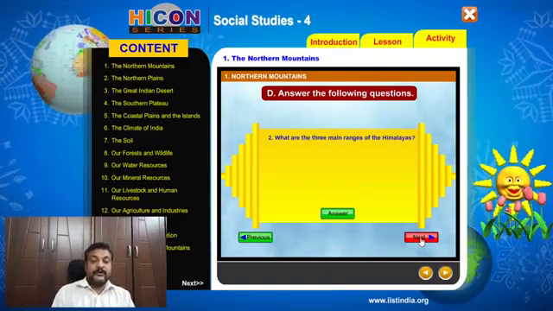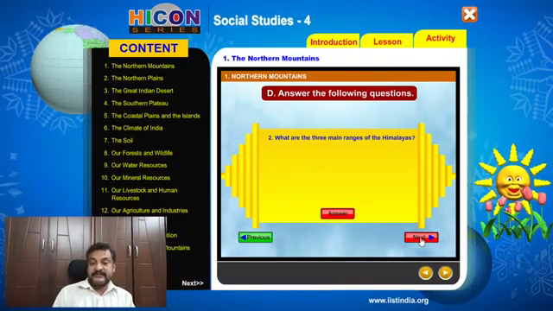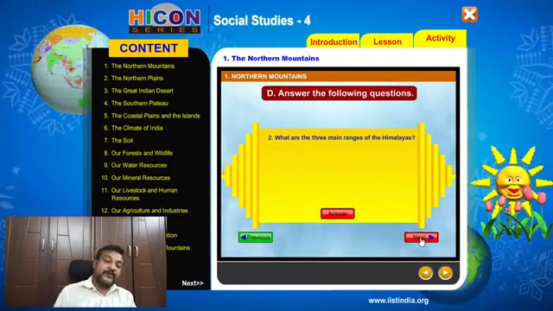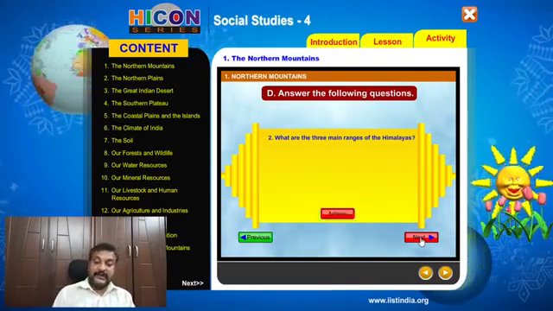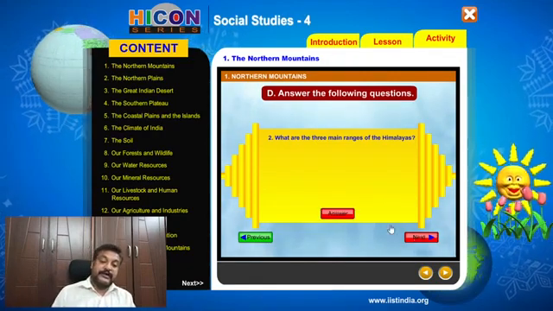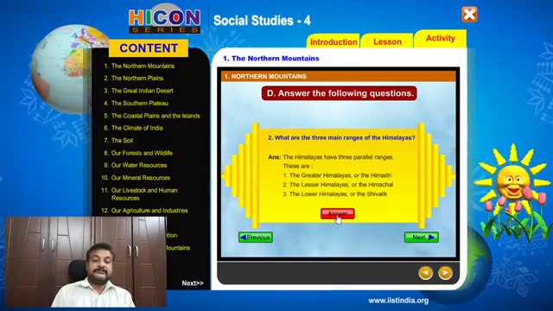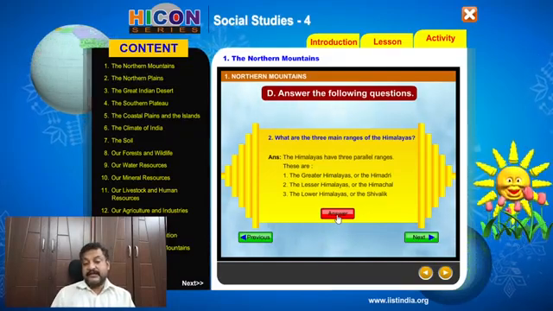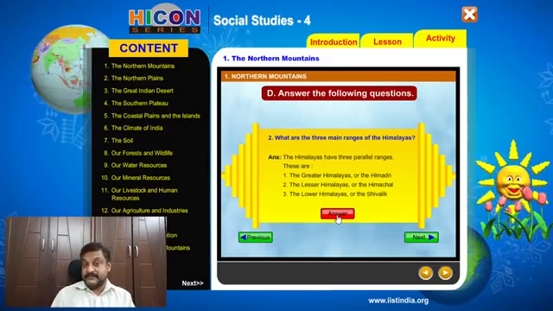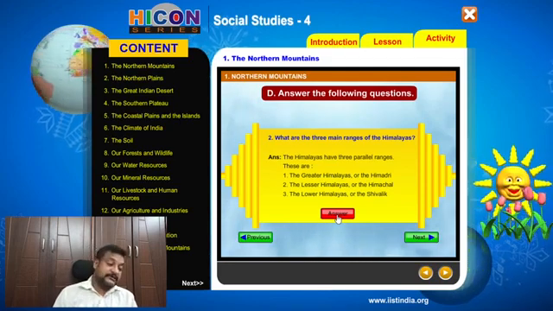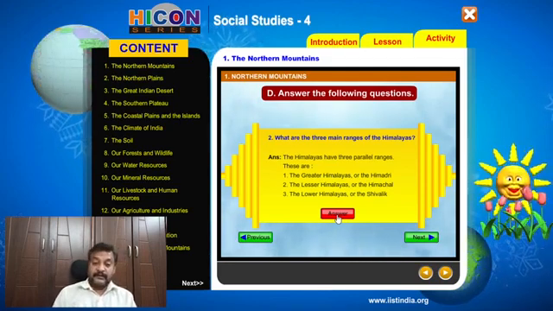Second question. What are the main ranges of the Himalayas? The Himalayas have three parallel ranges.